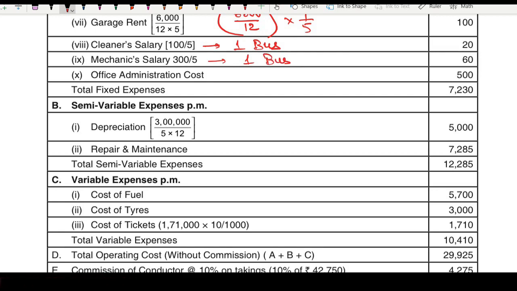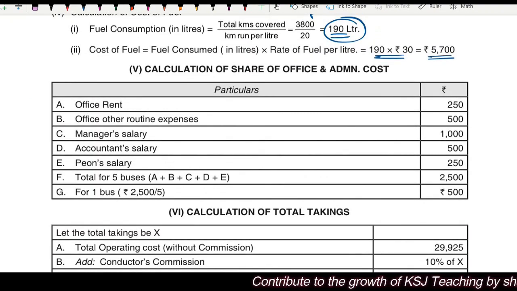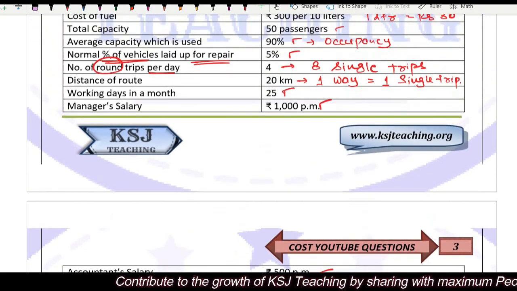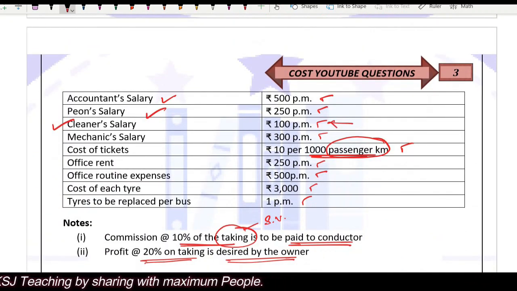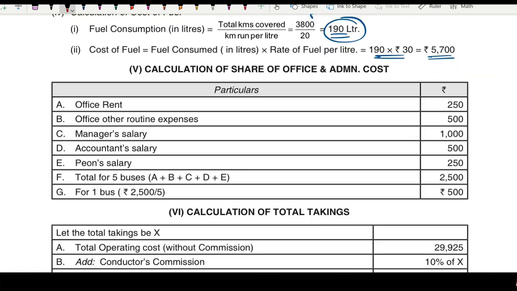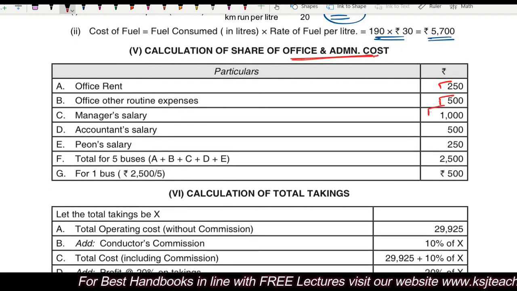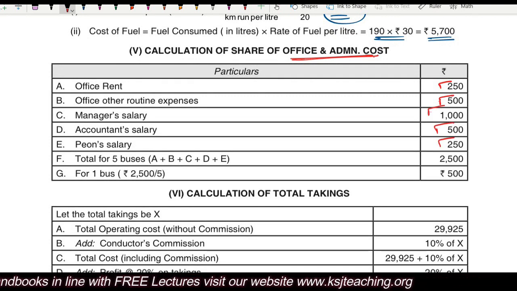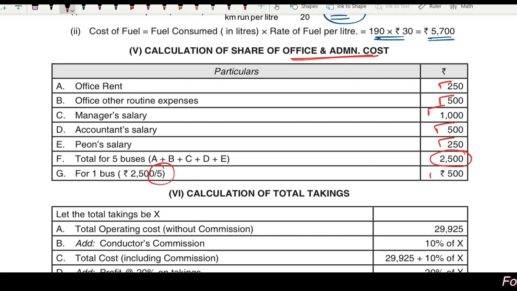Now office and administration cost, they have given a working note for it. They say some of the cost is related to office and administration like office rent, manager salary, accountant salary, PN salary, office routine expenses, right? All these things they have taken in the calculation of office and administration cost. So this is the total office and administration cost for 5 buses, right? Divided by 5 will give you for one bus.